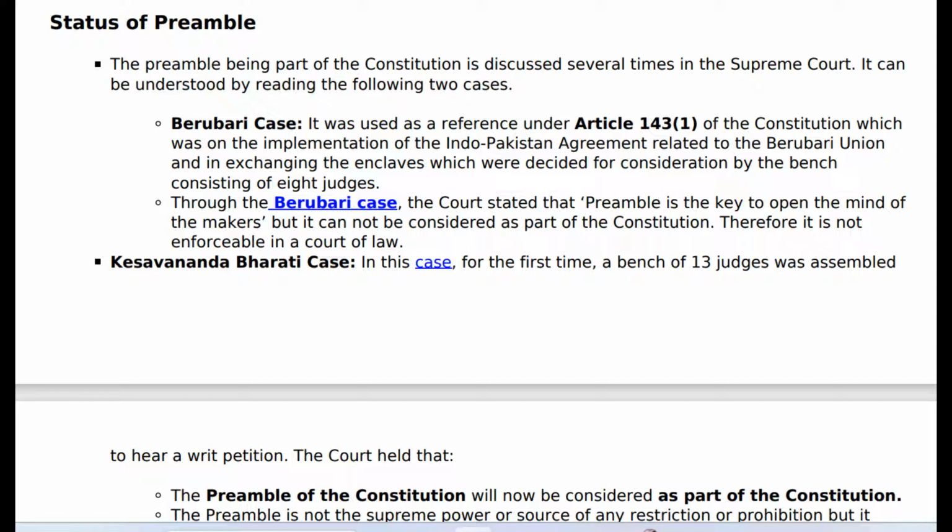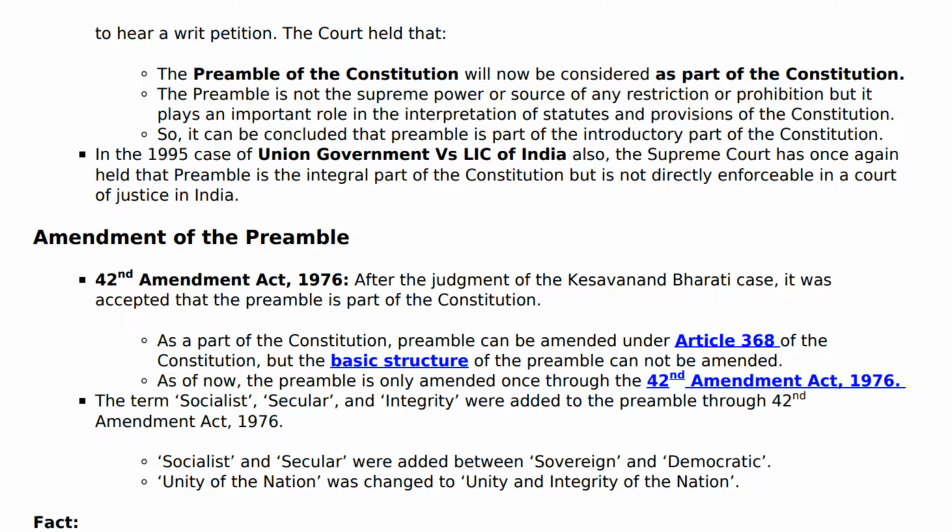Kesavananda Bharati case. In this case, for the first time, a bench of 13 judges was assembled to hear a writ petition. The court held that the preamble will now be considered as part of the Constitution. The preamble is not the supreme power or source of any restriction or prohibition, but it plays an important role in the interpretation of statutes and provisions of the Constitution. So, it can be concluded that the preamble is part of the introductory part of the Constitution.